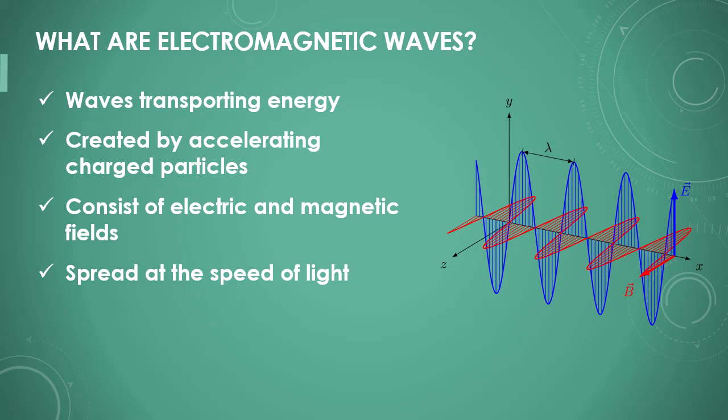They are created when electrically charged particles accelerate. These waves consist of electric and magnetic fields that influence each other. They spread at the speed of light and do not require a medium like air or water to propagate.